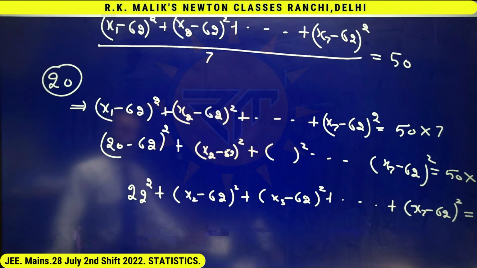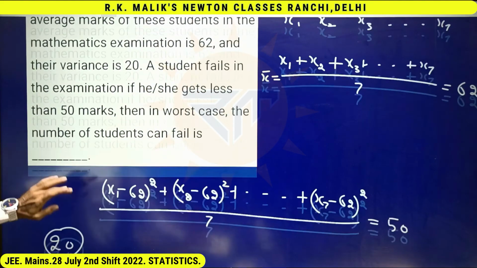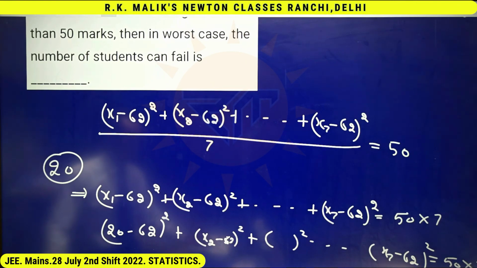And if the question is that if some student has got failed, then minimum how many marks he would have got? Note that the word minimum. The minimum marks obtained by that student to get failed in this examination under this information. Note that presently I have supposed that the variance is 50.